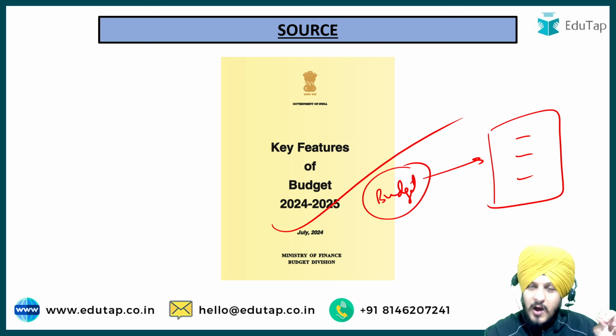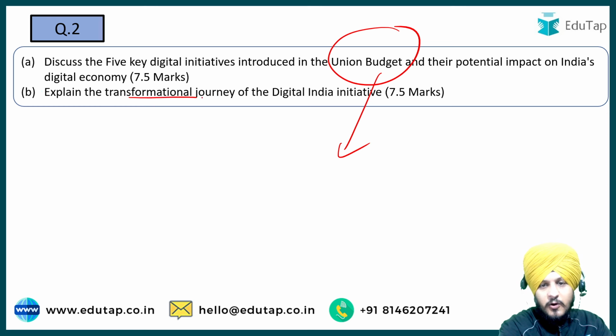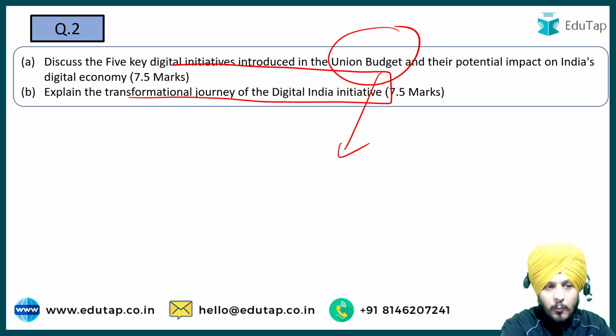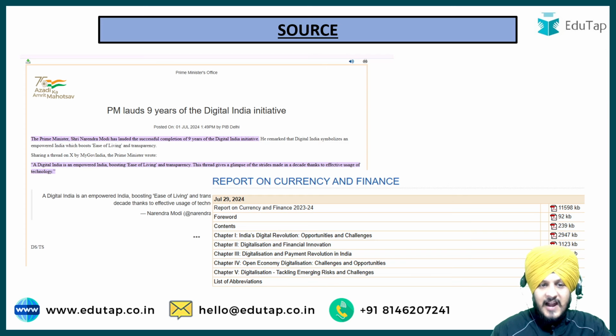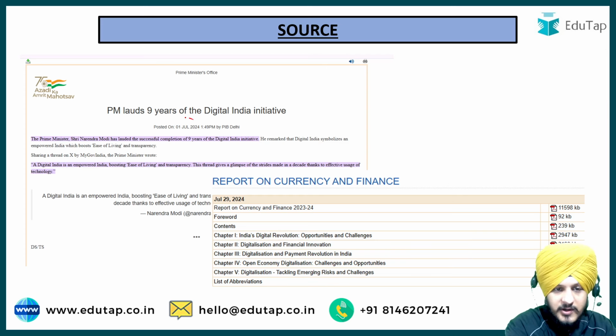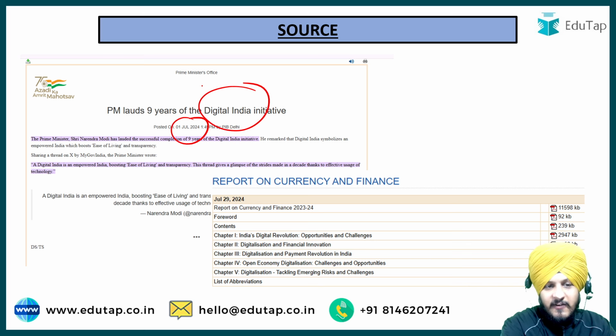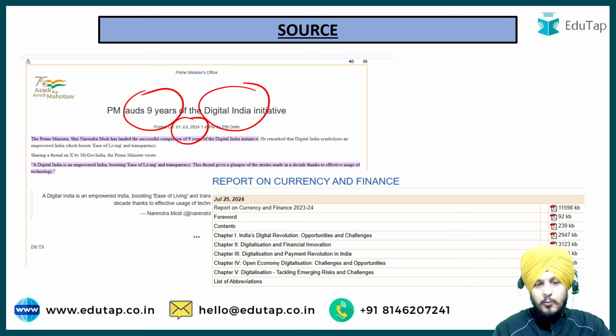So the budget, I would say, is the second thing that I would like you to focus upon in the future course of your preparation. Now the second question, which is a sub part of this question only: examine the transformational journey of the Digital India initiative. Now let us see what was the rationale of asking this question. Why has the RBI asked this question in the examination? So the rationale is that on July 1st, 2024, the Digital India initiative completed 9 years. So it was the ninth anniversary of the Digital India initiative, and that was the reason this question was framed.